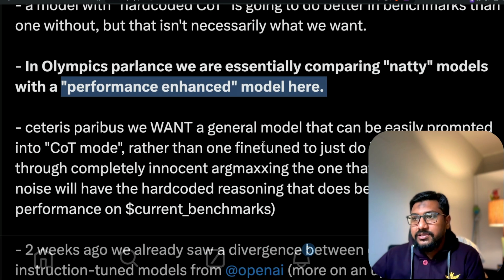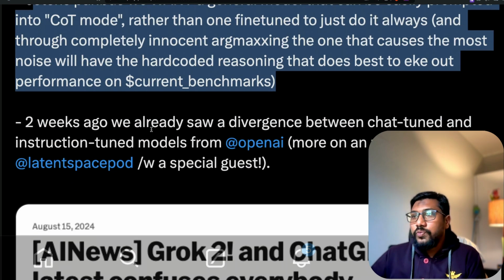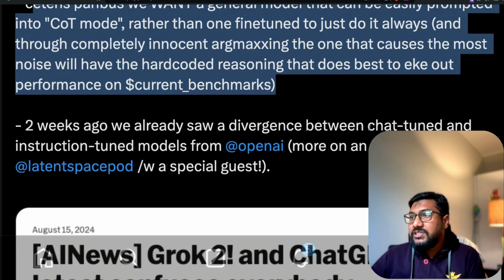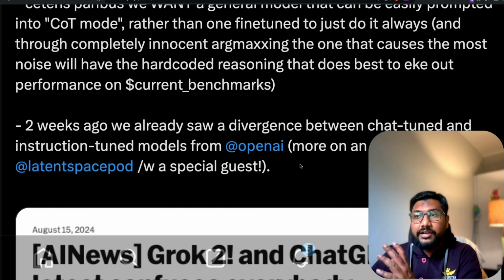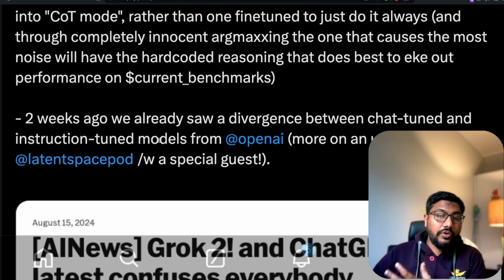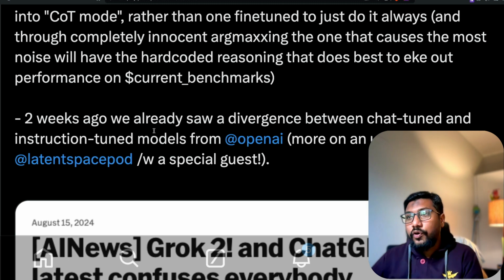Okay, there is a bunch of information. I don't want to go into it. So 2 weeks ago, we already saw a divergence between chat tuned and instruction tuned models from OpenAI, more on that in the upcoming Latent Space pod. Chat tuned is like a model that is tuned for a conversation. Instruction tuned is a model that has been tuned to follow instructions.